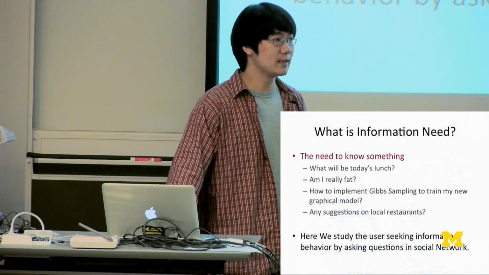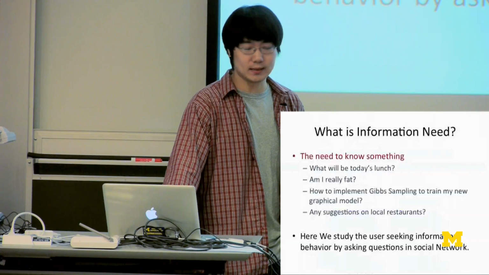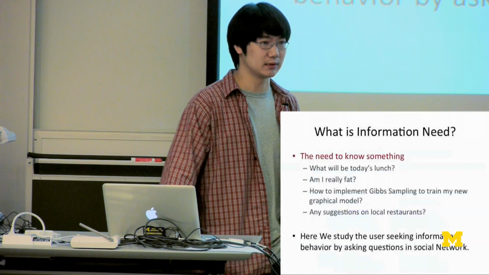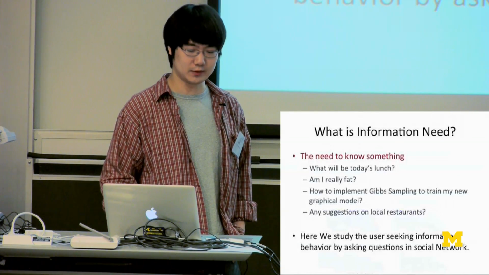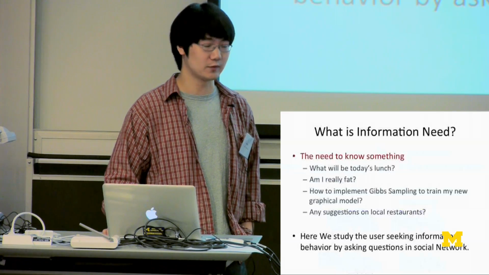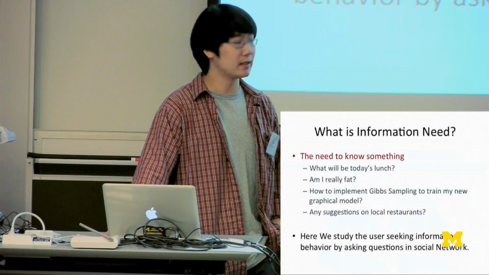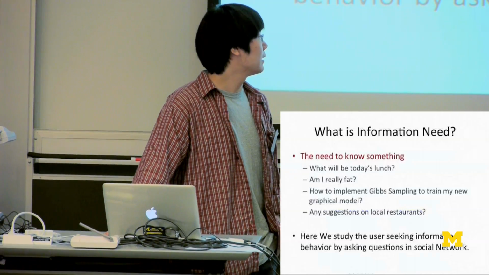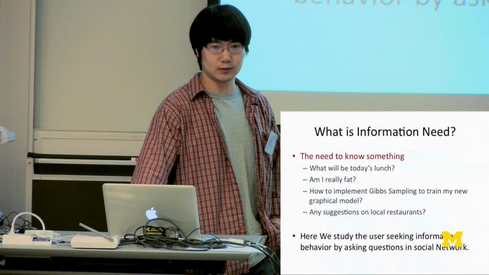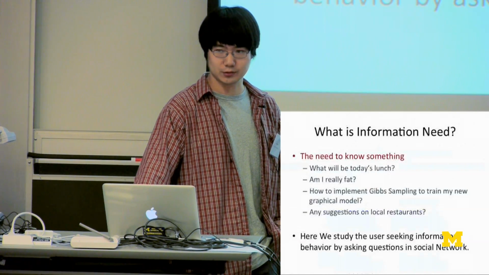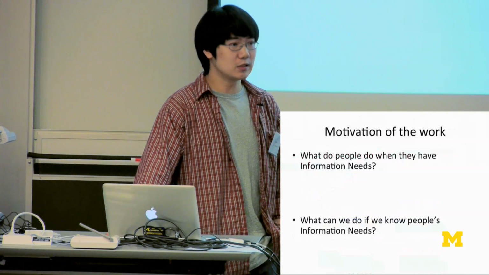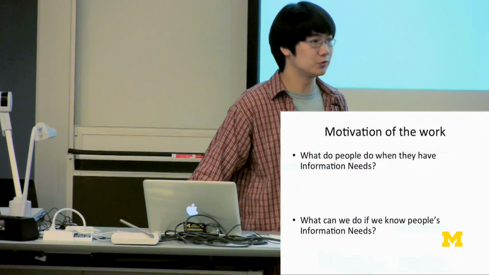So what is information need? An informal and direct explanation is the need to know something. And here is some of the information need in the format of a question. So in our work, we study the user's information seeking behavior by asking questions on Twitter or any other general social networks. The motivation of this work lies in the following two questions.